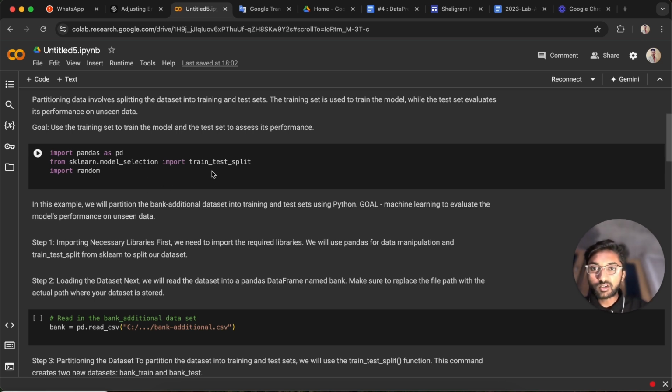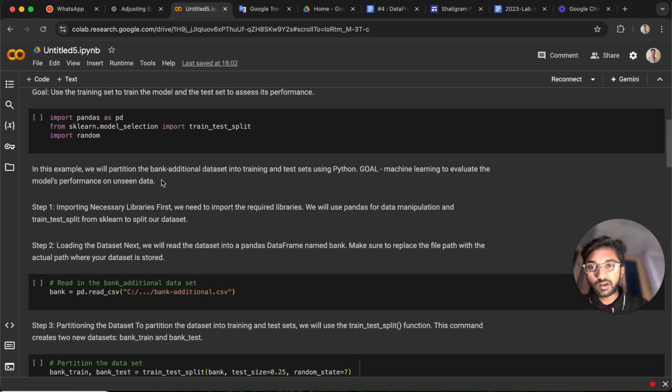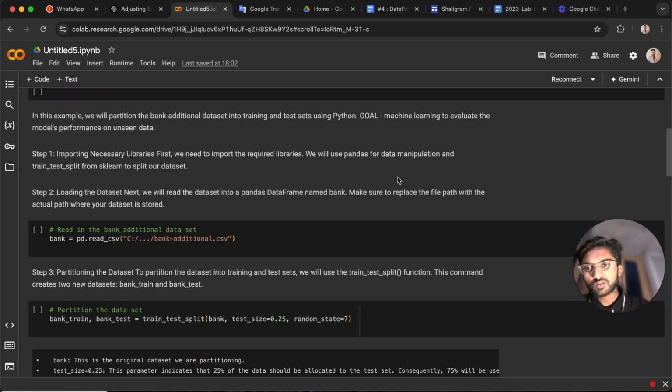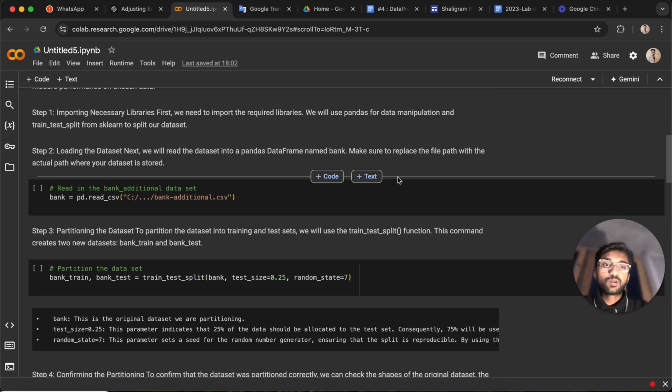From sklearn model selection, import train_test_split. By using this method we can split the data. In this example, we will partition the bank additional dataset into training and test sets using Python, so that we can evaluate the model performance on unseen data.